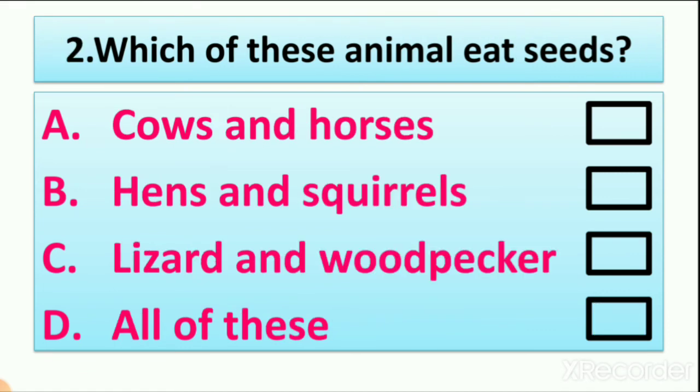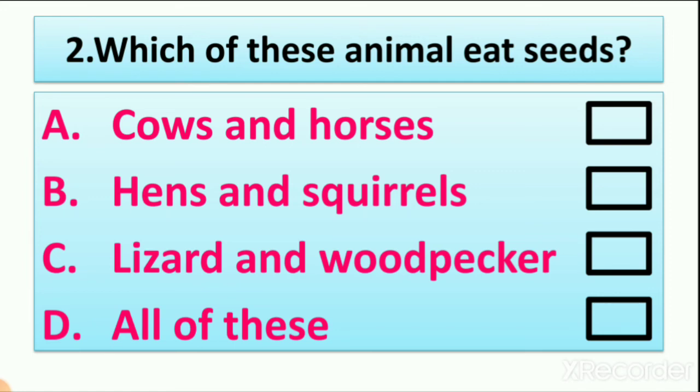Then let's see number 2. Which of these animals eats seeds, right? There are 4 options: cows and horses, hens and squirrels, lizard and woodpecker, and all of these. We learned that animals eat plants, seeds, flesh of other animals and insects.